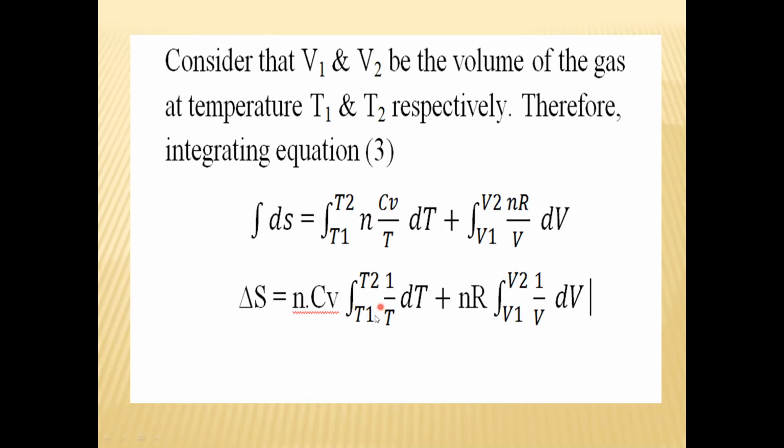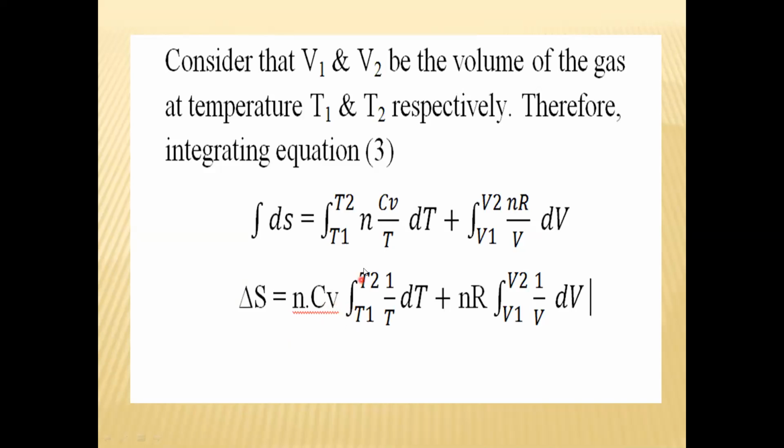Now what remains? Inside the integration, the integrand, from T1 to T2, is 1 upon T. Since n and Cv are constant, we have taken them outside the integration, so what remains is 1 upon T into dT. So this is the first quantity, n Cv; these are constant, so we have taken them outside the integration.